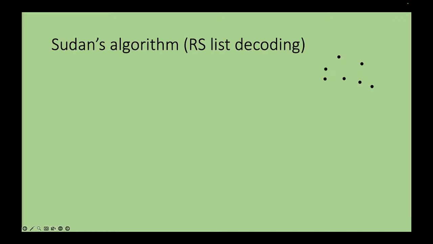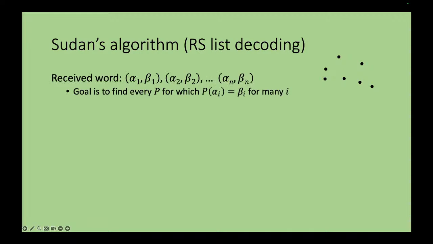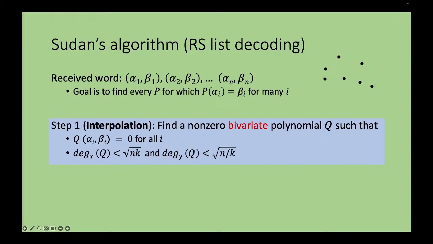So let's start with the algorithm that started this whole thing, Madhu's algorithm for Reed-Solomon list decoding. So you're given the received word, that's the problem we have. All of these algorithms have two steps, in which in the first step, you're going to find an algebraic explanation for the entire data. Notice that some of the points are valid points, some of the points are noisy points. And what do I mean by an algebraic explanation?